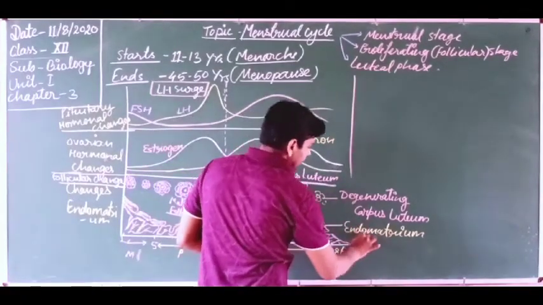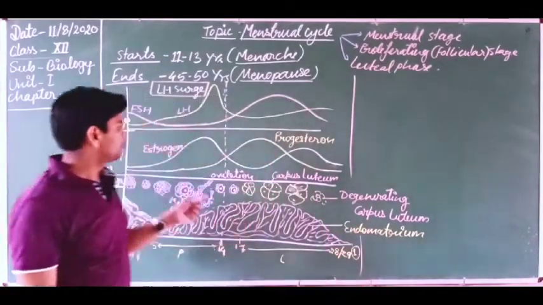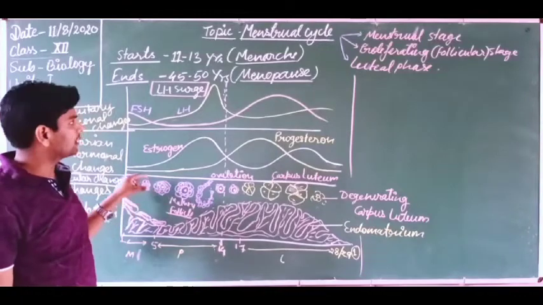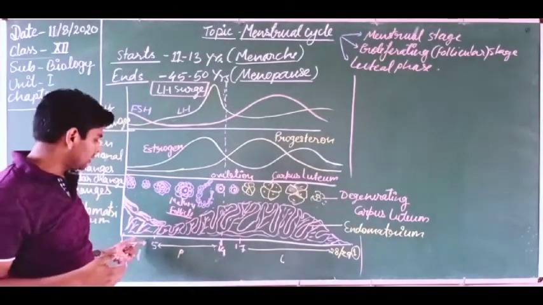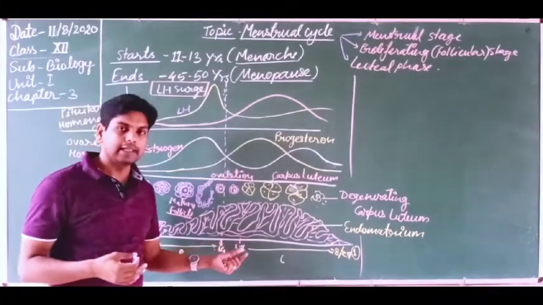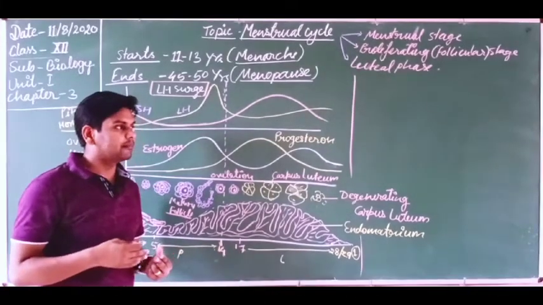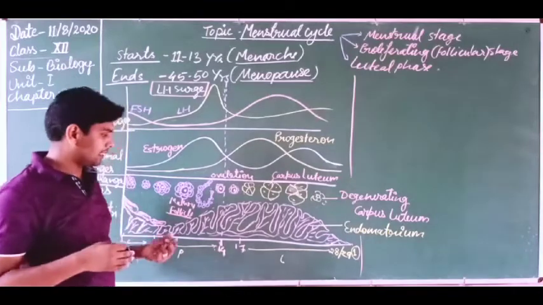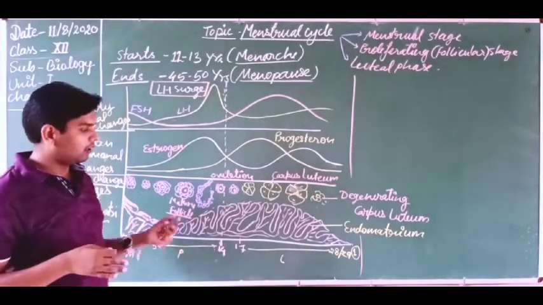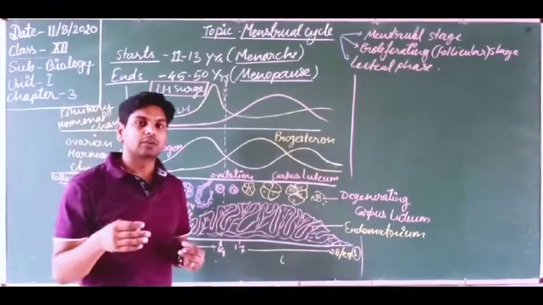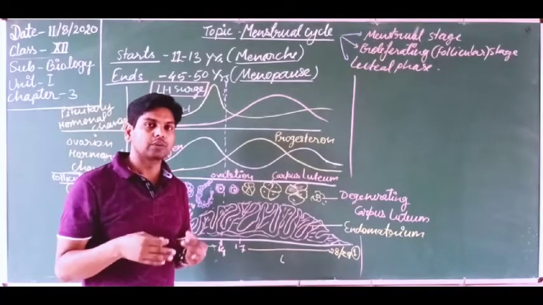Dear students, I want to tell you that when menstruation is regular, one menstrual cycle is about 28 days. If it is irregular, it may be completed in 25 or 26 days, or it may last 30 to 31 days.